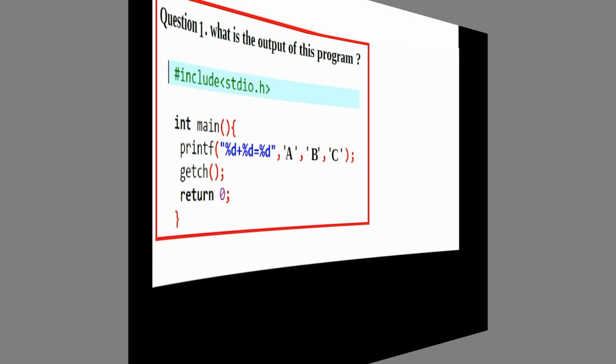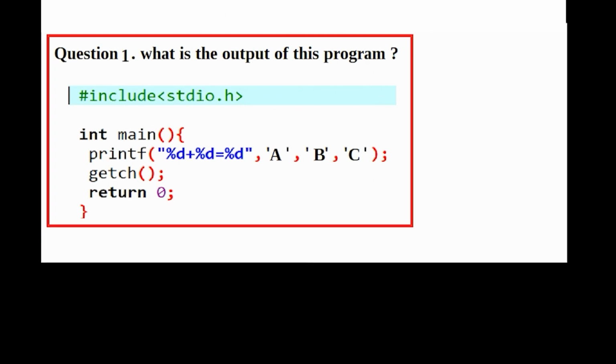Look at this. This is our first program, and here we need to tell what is the output of this program. Our first line is a header file. I hope you all know what a header file is and why we use it in our program. Our second line is the main function, and inside main function we have a printf function. Printf is a predefined function. We need to tell what is the output of this printf. Guess what is the output of this printf.